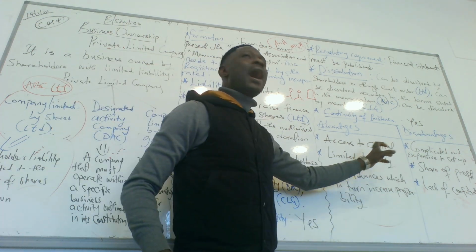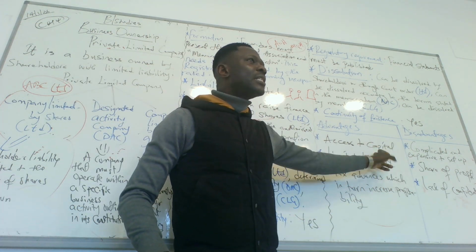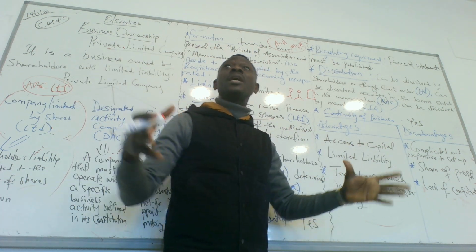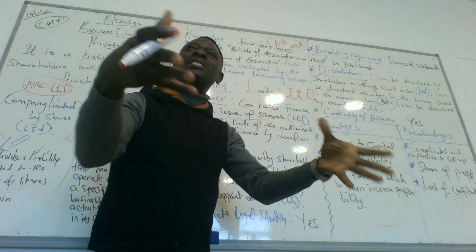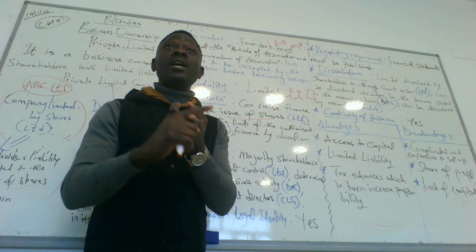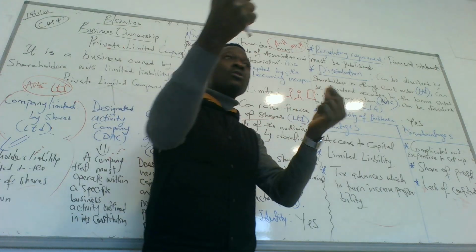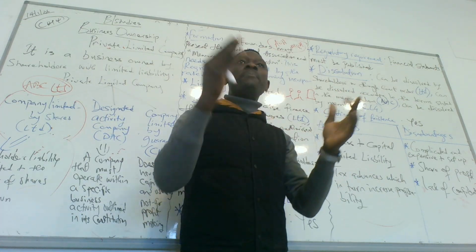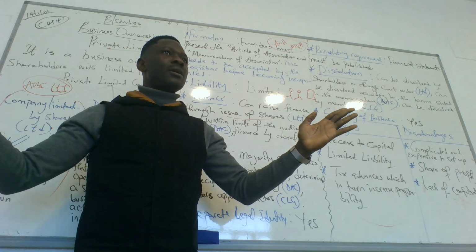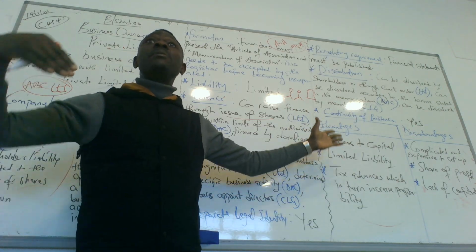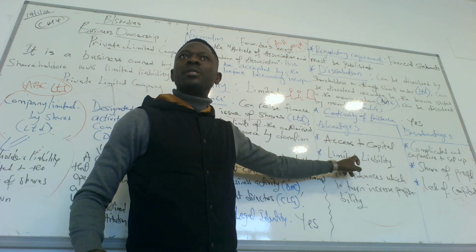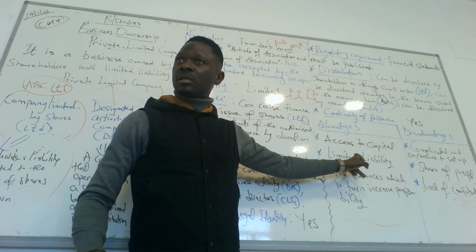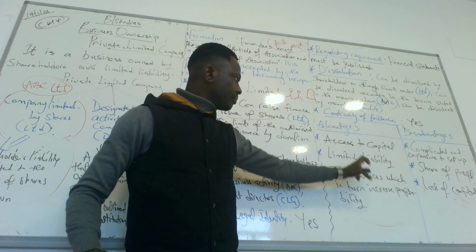The first one, access to capital. Why is there access to capital? There's access to capital because a lot of people are in the business, so there's a lot of money that can be invested into the business. Unlike sole trader and partnership. Sole trader, it is only your money that you can put into the business. Partnership is restricted to 20 people. But for private limited company, we're talking about maybe 50 people or more. So there's access to money, capital. Do we understand? Is it an advantage or not?